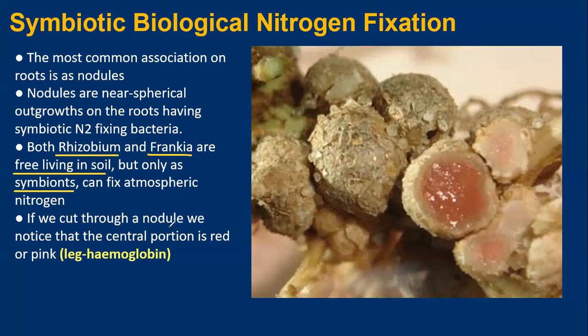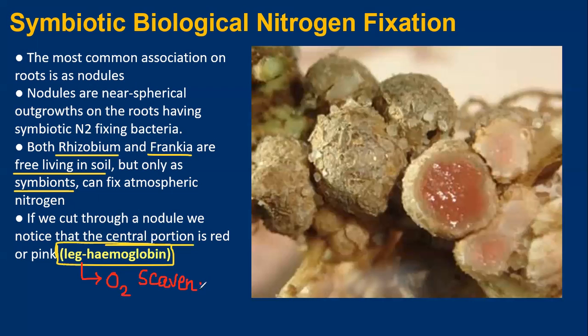If we cut a root nodule from the roots of leguminous plants, we will see a central pink portion, which is referred to as leghemoglobin. Leghemoglobin came as a question in previous NEET exams. Leghemoglobin is actually, the other term is oxygen scavenger. What is it? Oxygen scavenger.